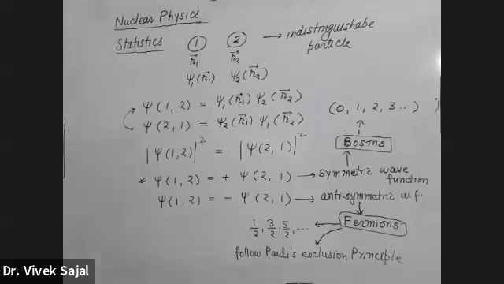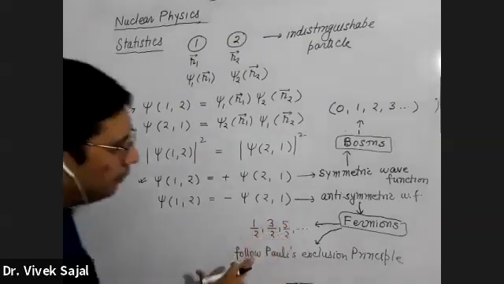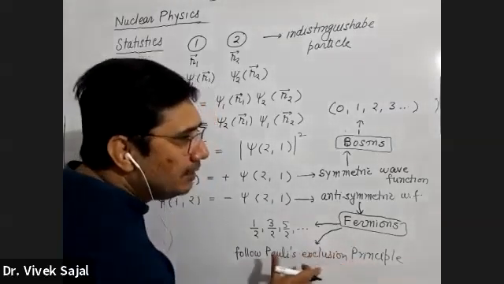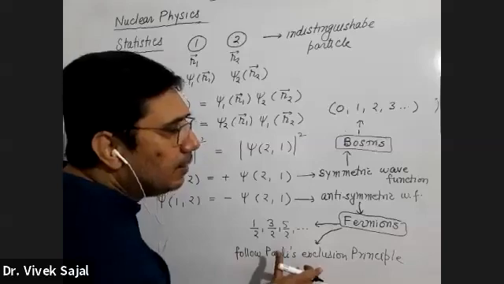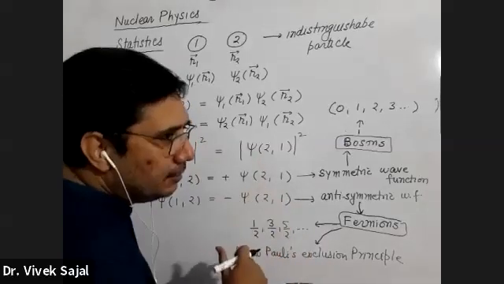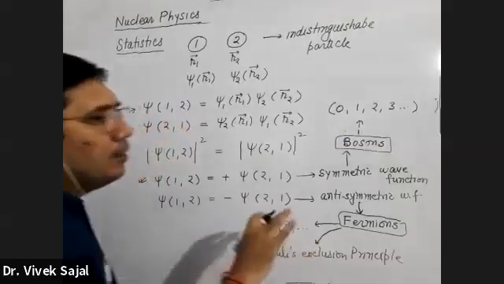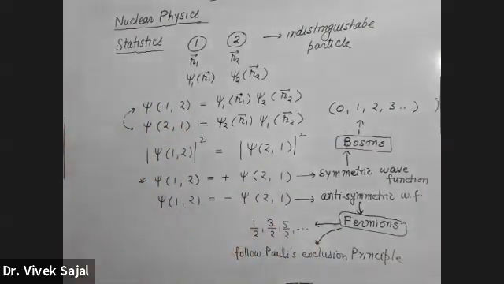So here, these fermions follow Pauli's exclusion principle. It means in one state there will be one particle, or all the four quantum numbers associated with the particle cannot be the same.